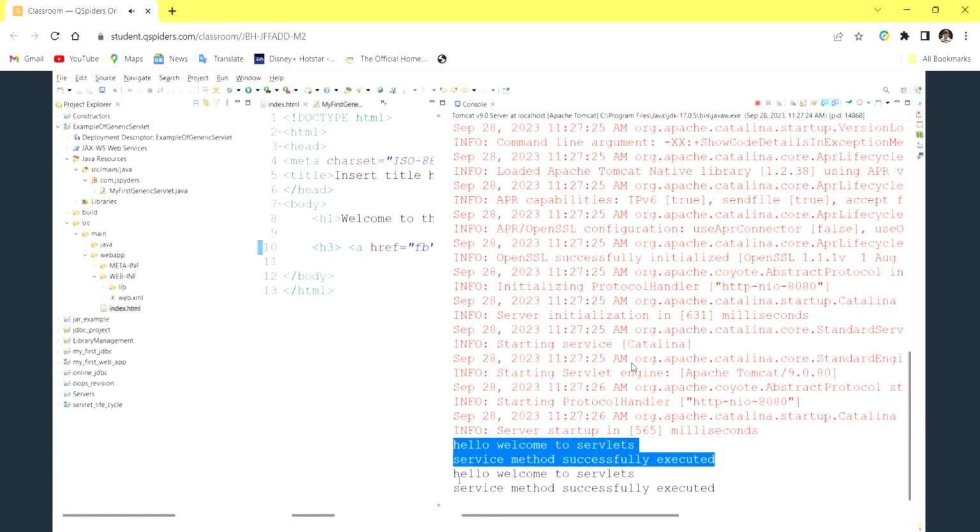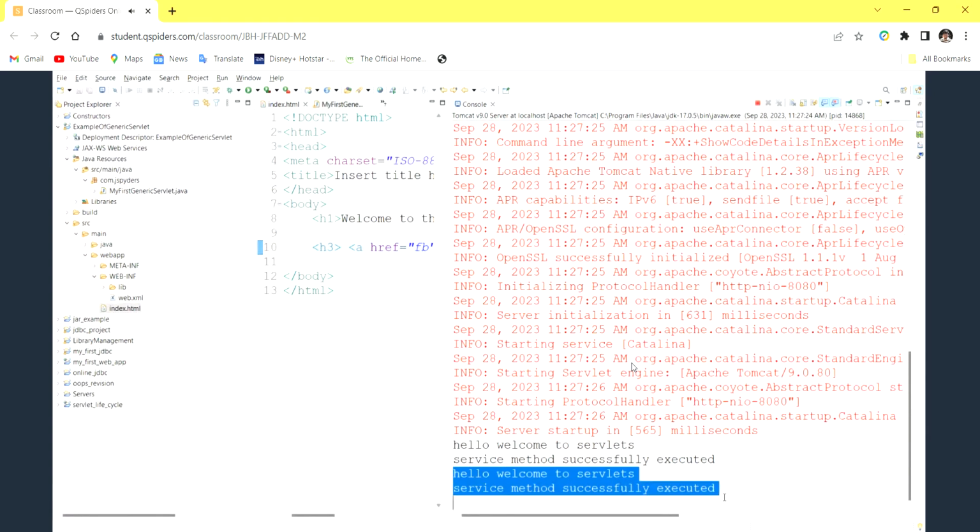So when you click on here again, the service method will be executed. See, whatever two statements I have given, it is printing.